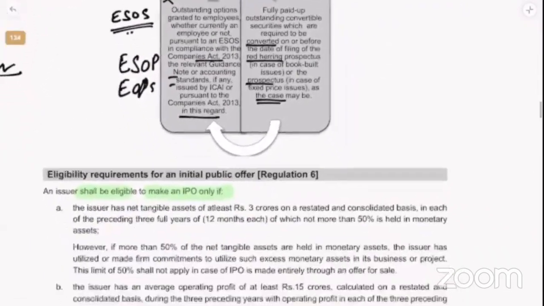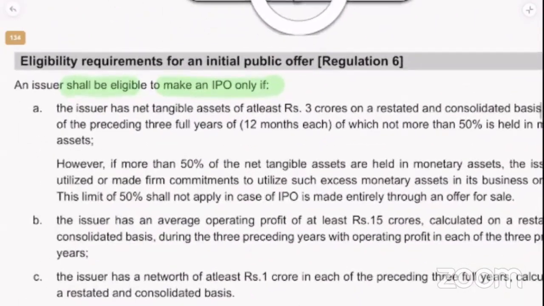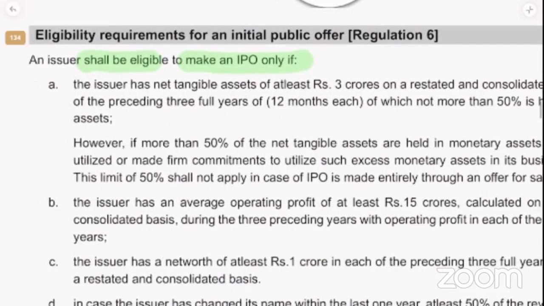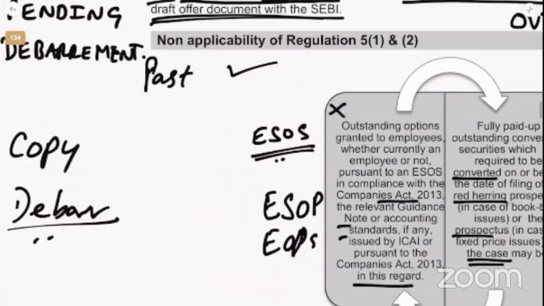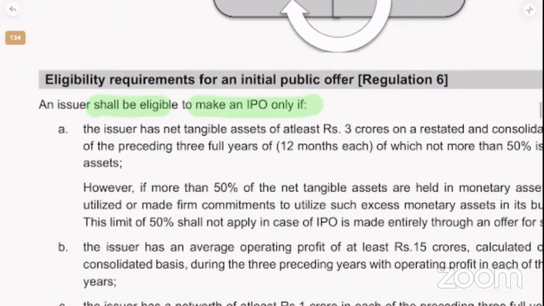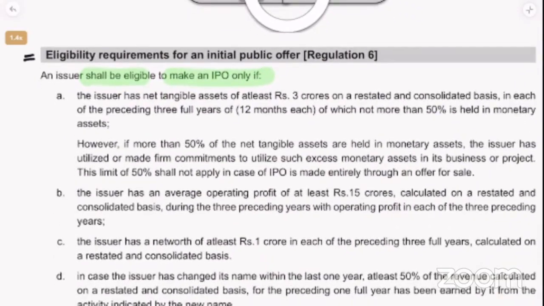That non-applicability will be there for us. Now, eligibility requirements for an IPO. So now we understood who cannot go for IPO. Now we should know what are the eligibility requirements for IPO. So in the next video we'll study eligibility requirements for IPO.